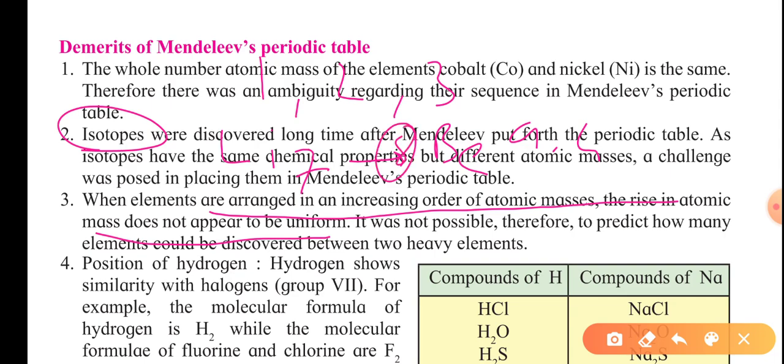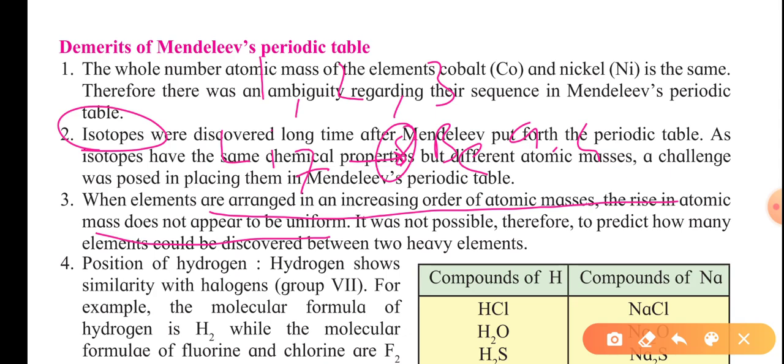So there is no uniformity in the increasing atomic masses, and therefore it is not possible to predict how many elements were discovered between two heavy elements. We can't say how many different elements lie between two heavy elements.